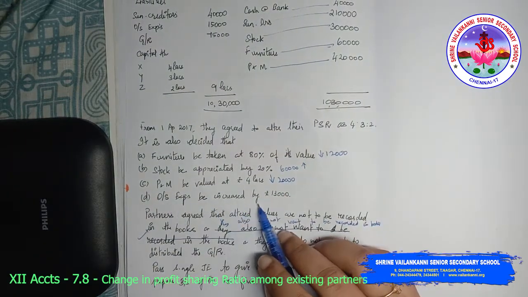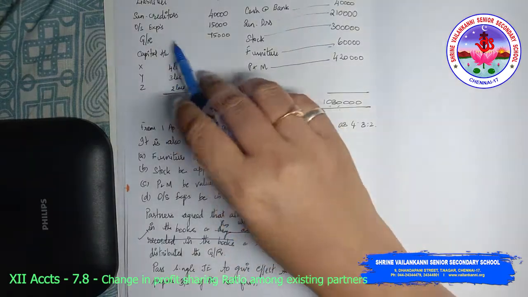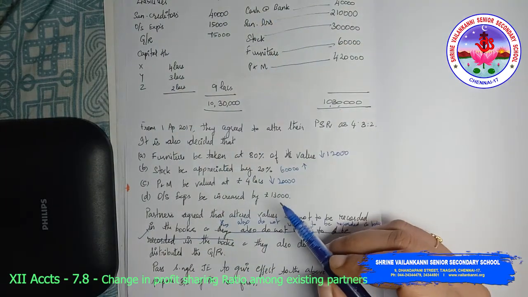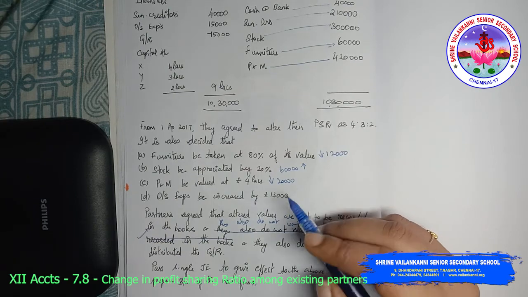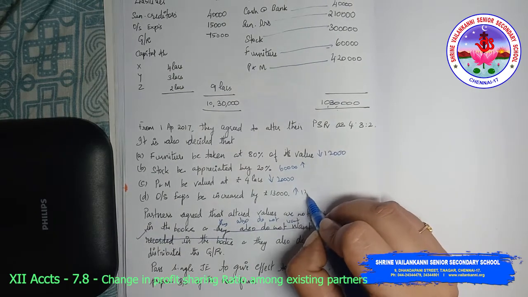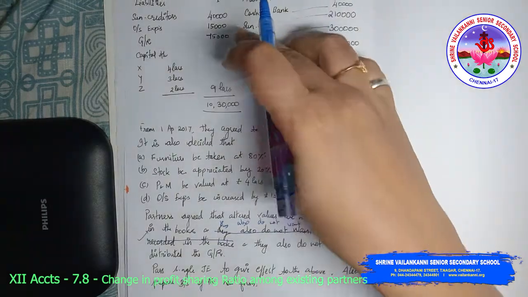Outstanding expenses increased by 13,000. So it is an increase of 13,000. So outstanding expenses will become 28,000 in total.